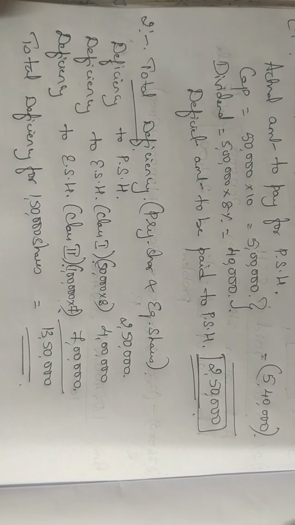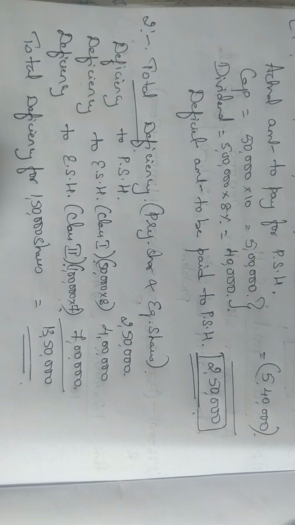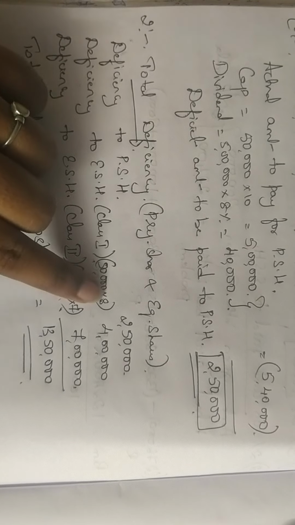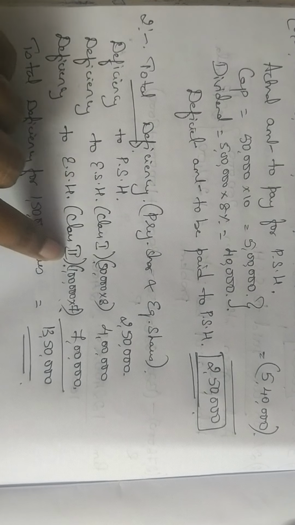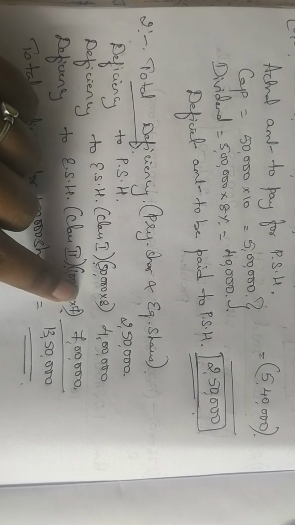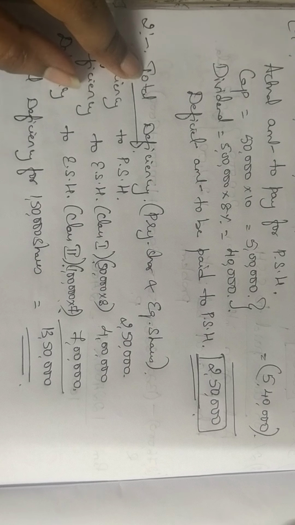So what did I do? I had calculated how much is the deficiency for preference shareholders. So I know I have to pay them 2,50,000. From where will you pay this 2,50,000? Definitely from the equity shareholders, because they are the owners. Second reason, they have not paid the full amount. One group has paid only 8 rupees, second group has paid only 7 rupees. So I will ask them to give the extra amount. Before going for that, you should calculate how much is the total deficiency.